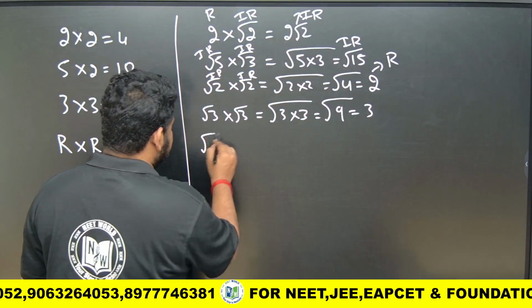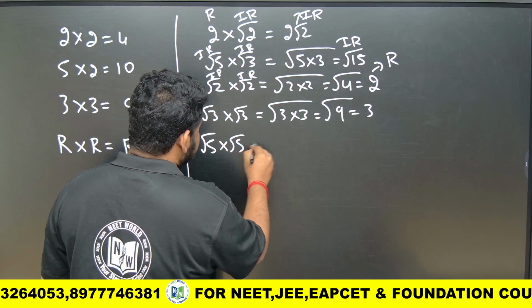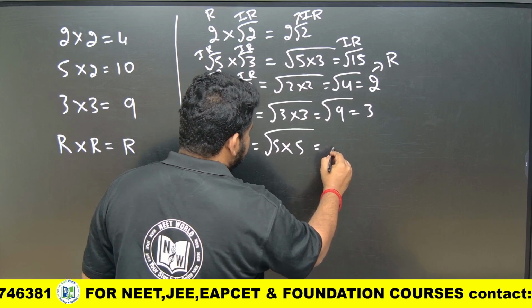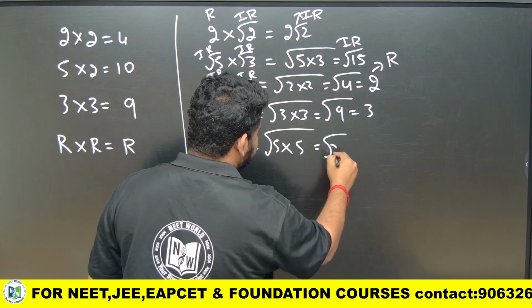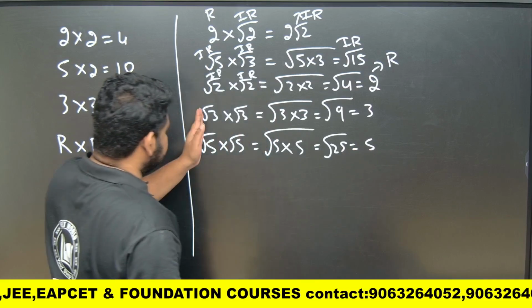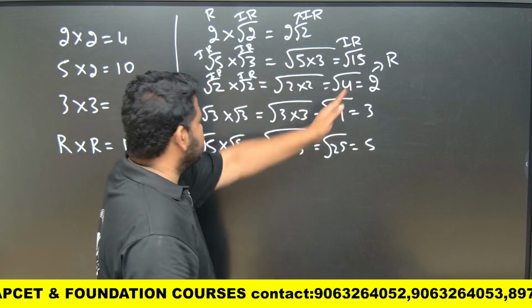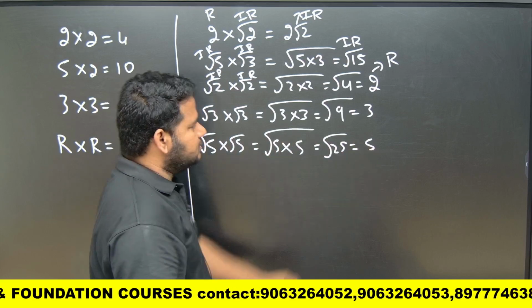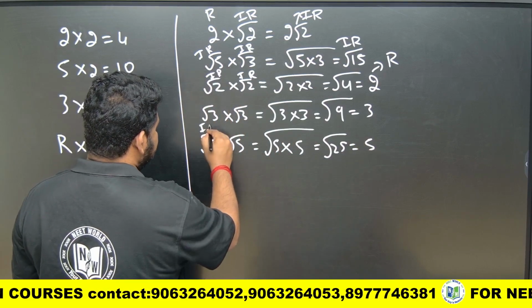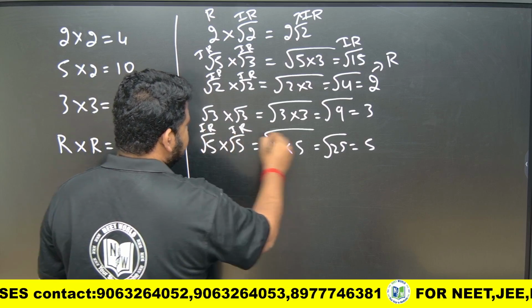Suppose I take root 5 into root 5. That gives us what? Under the square root, I should write 5 into 5. That can be written as 5 into 5, which is nothing but 25. I can write it as 5 itself. So, root 3 into root 3 is 3. Root 2 into root 2 is 2. Root 5 into root 5 is 5. So, these are all what? Rational numbers. So, one thing we understood is that here irrational into irrational gives us rational.